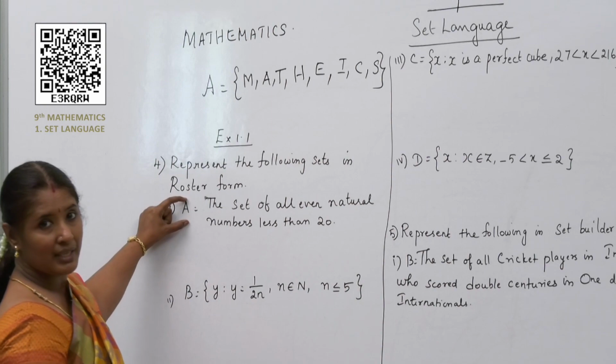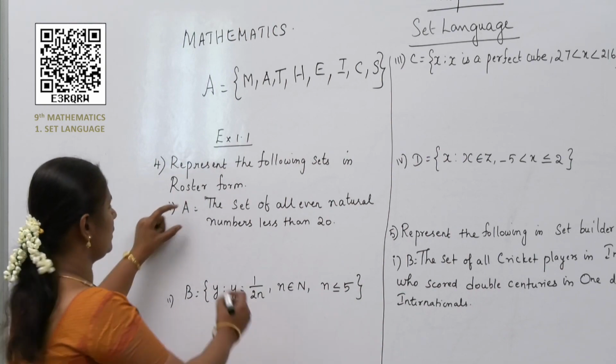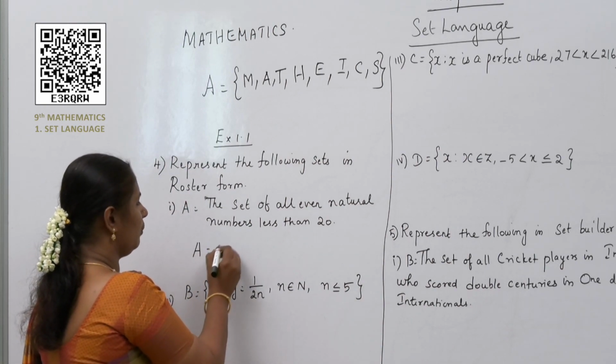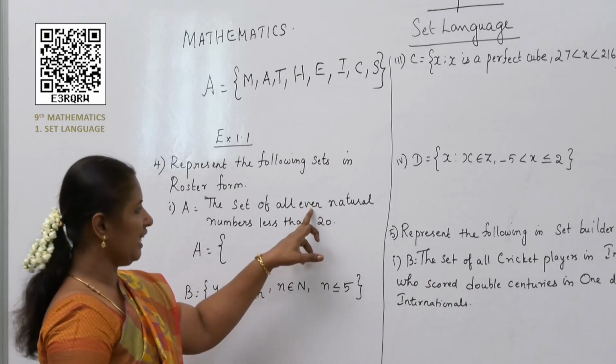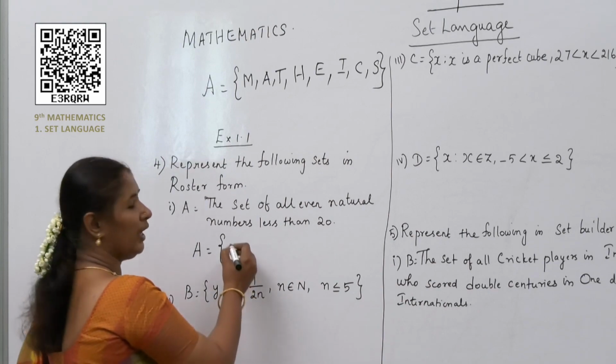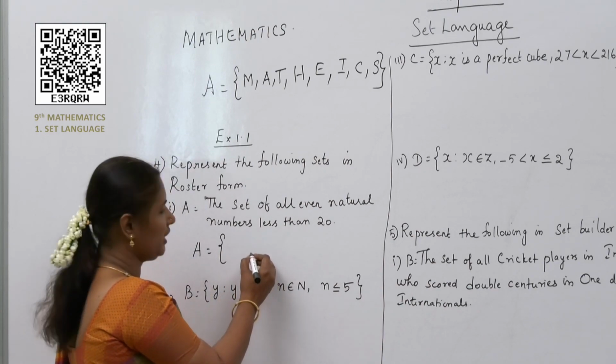Since they have represented using the letter A, use the same. So A is equal to, start with the bracket, less than 20, even natural numbers. So what are even natural numbers less than 20, children?